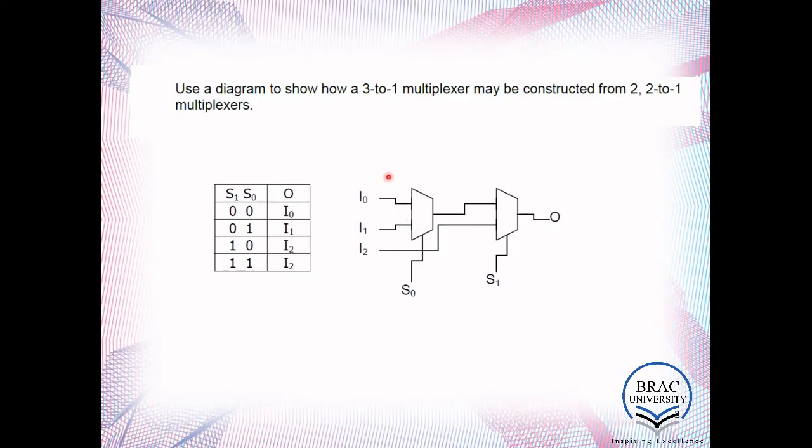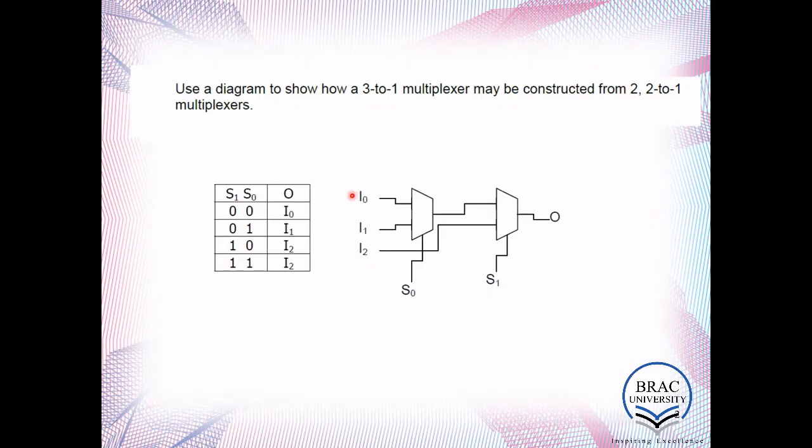If you look at the first one, this is obviously a 2-to-1, and this is also a 2-to-1. So you need to make the connection. This is your S0 control pin for this one, and S1 control pin for this one. This is your output. Here we have I0, I1, I2, so this is 3 inputs and 1 output. You may call it a 3-to-1 multiplexer built from 2-to-1 multiplexers. Now you need to describe the truth table, how it works.